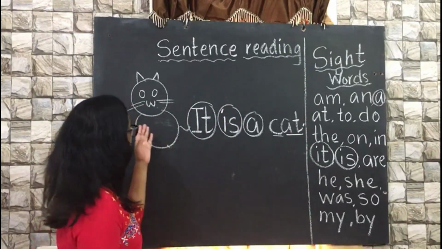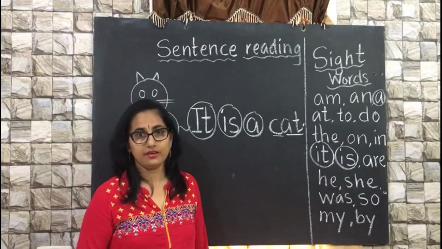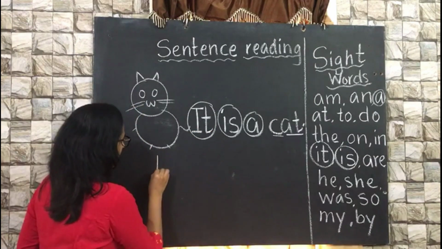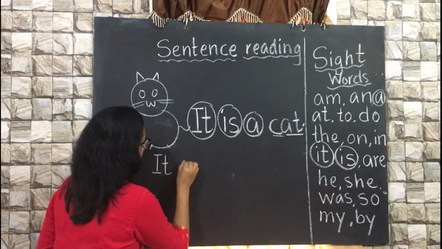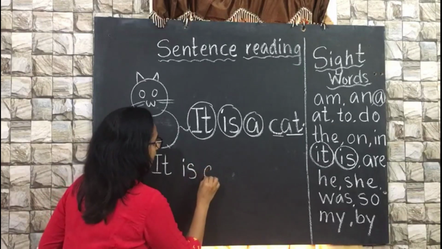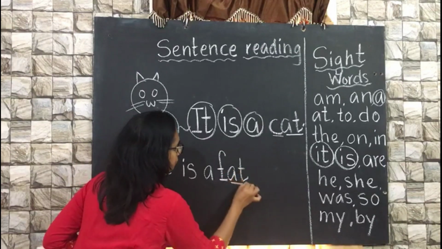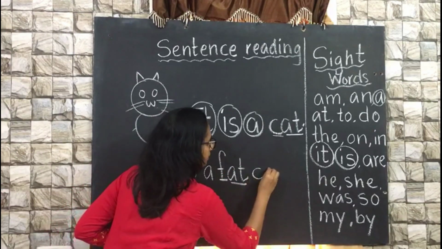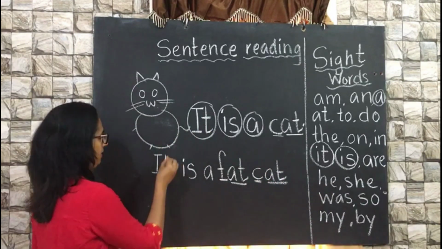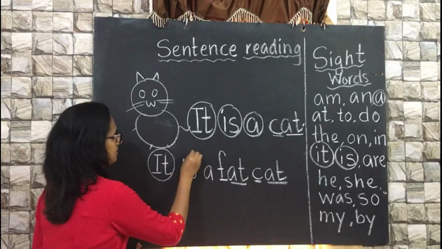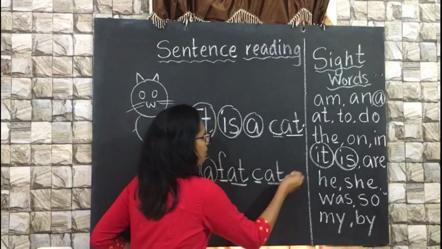Now, how does the cat look like? Is it a fat cat? Yes, it is a fat cat, right? Again, it is a fat cat. Again, I am going to circle the sight words. Here you have a full stop.